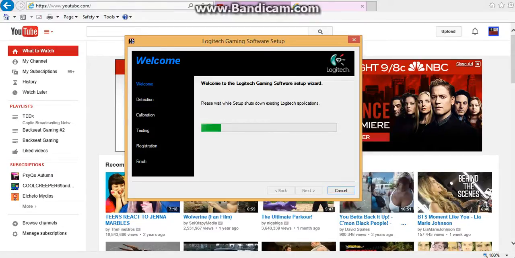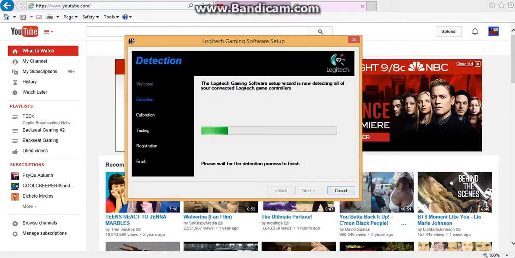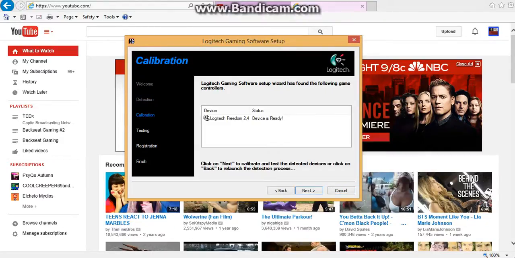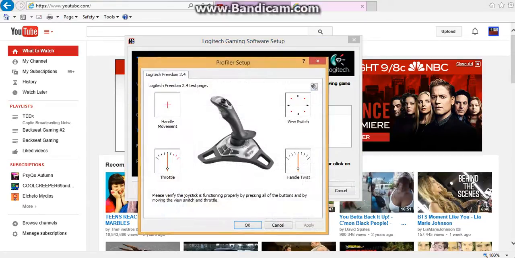Okay, we have to wait while the setup shuts down existing Logitech applications. It is now detecting all of your Logitech game controllers. This is when you turn the game controller on. Okay, Logitech Freedom 2.4, the device is ready. Now you have to calibrate it.